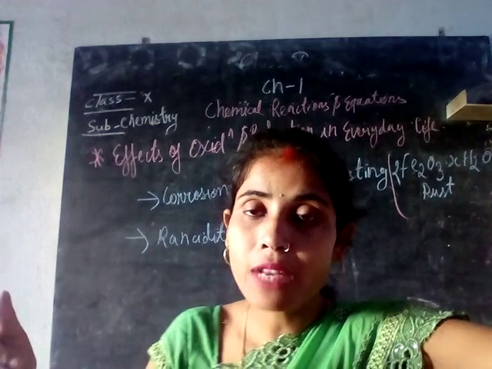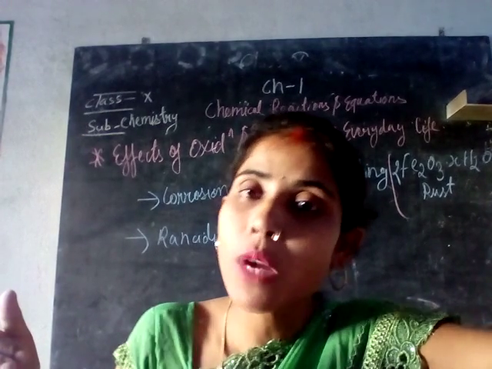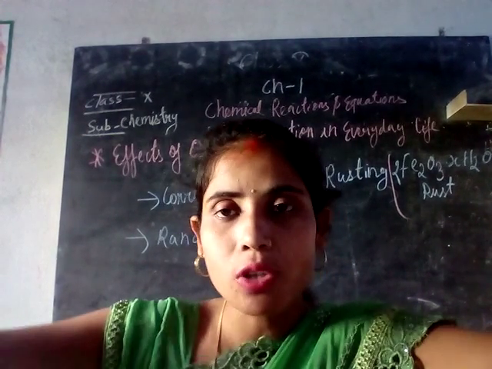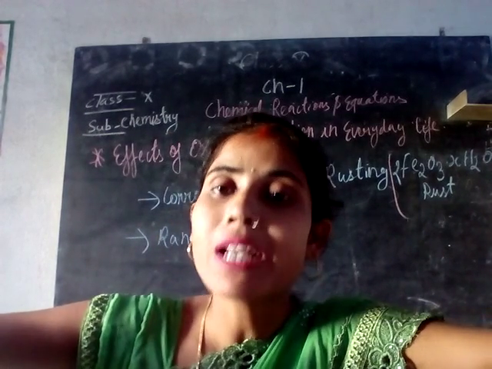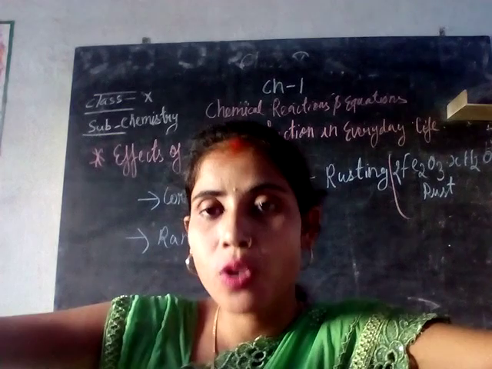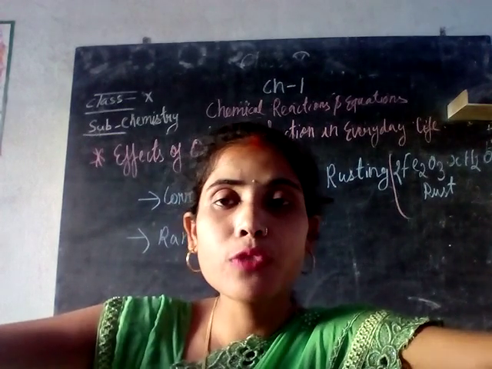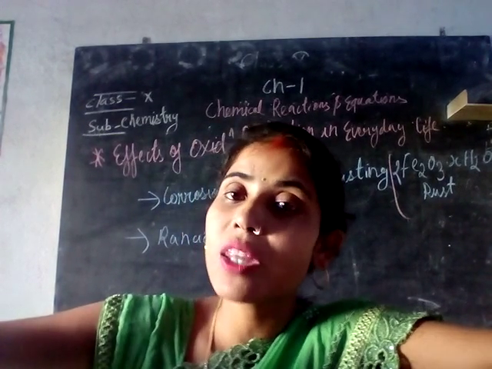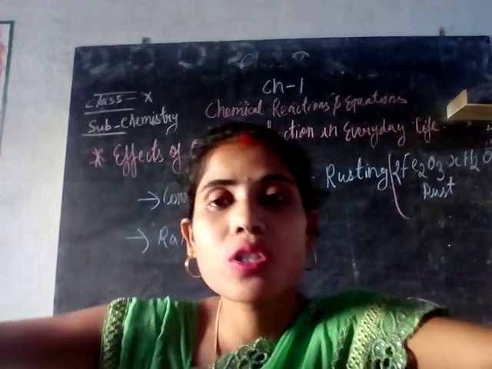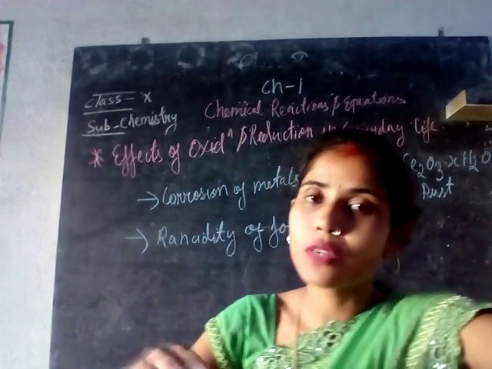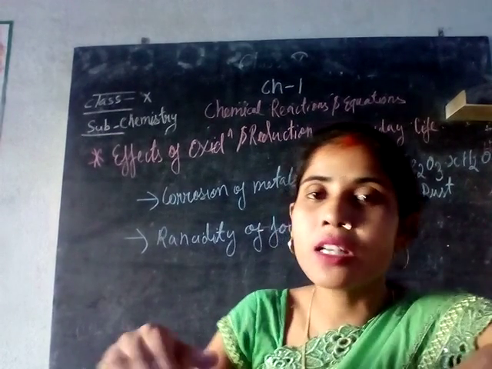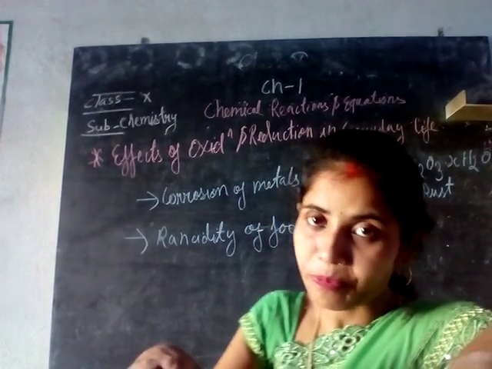Now the second effect is rancidity. Rancidity means what? Similarly, corrosion happens over the metal surface, where the property of the metal is lost; that process is called corrosion. And when the property of the food is lost, or when the food has been spoiled, this process is called rancidity. So in terms of food we call it rancidity, and in terms of metals we call it corrosion.